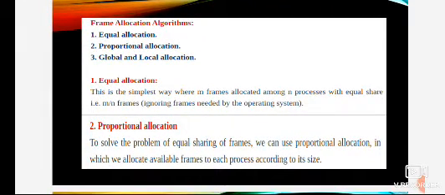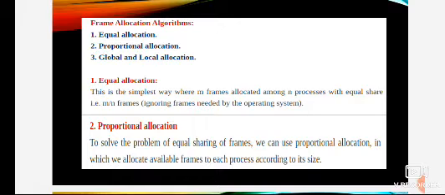Frame allocation algorithms. There are three different types of frame allocation algorithm. One is equal allocation, the second one is proportional allocation, the third one is global and local allocation. The first one is equal allocation. This is the simplest way, where m frames are allocated among n processes with an equal share, that is m divided by n frames. Then the second one is proportional allocation.